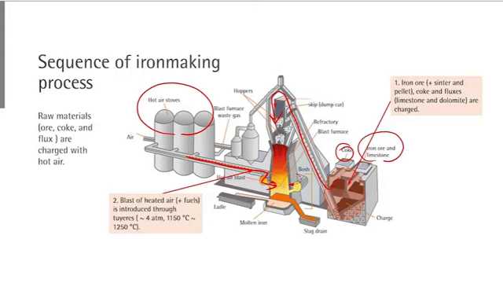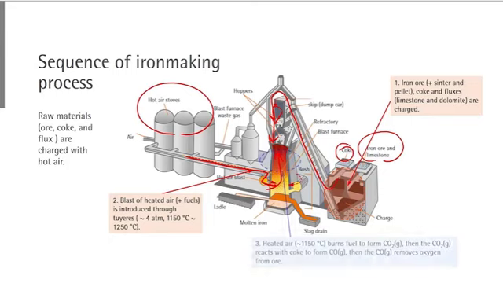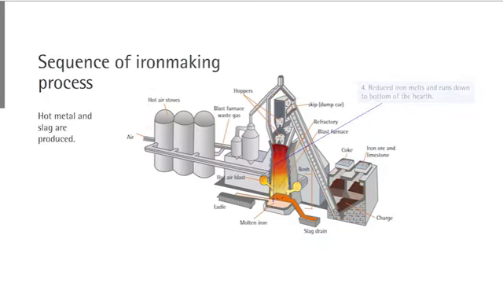Temperature of heated air is about 1150 degrees centigrade. This air moves upward and raw materials move downwards and they react together. So this is typical of current reactors. The heated air burns the carbon in the fuel gas to form carbon dioxide, and this carbon dioxide reacts with coke to form carbon monoxide. This carbon monoxide removes oxygen from iron ore, and in this way iron ore is reduced and iron is produced.